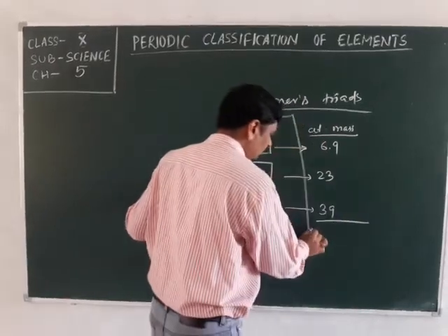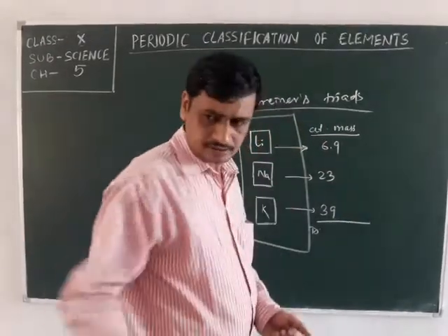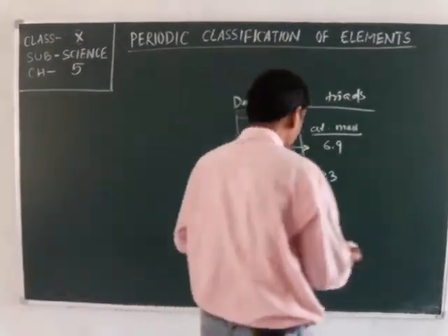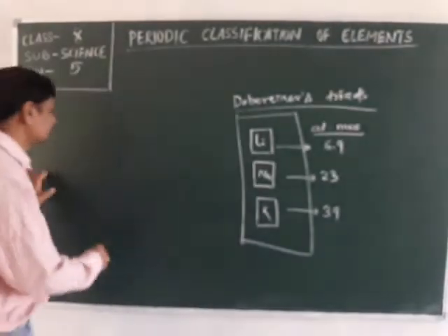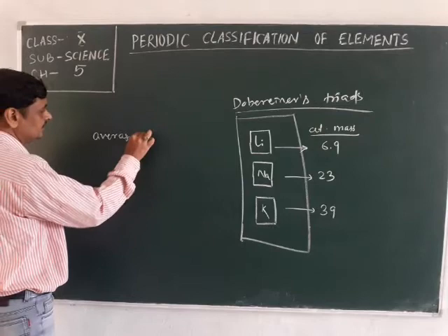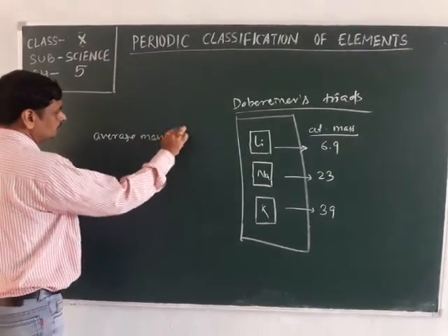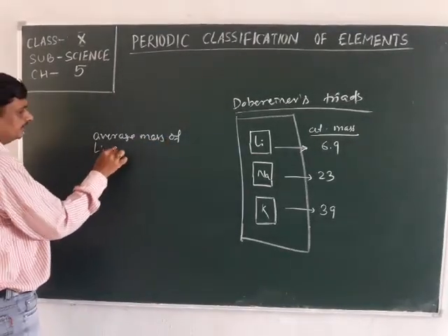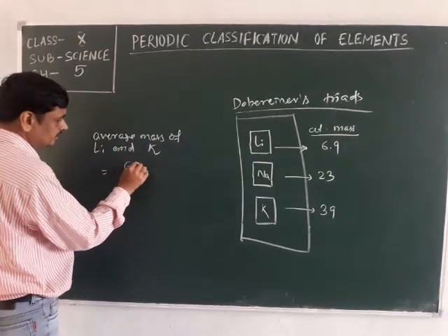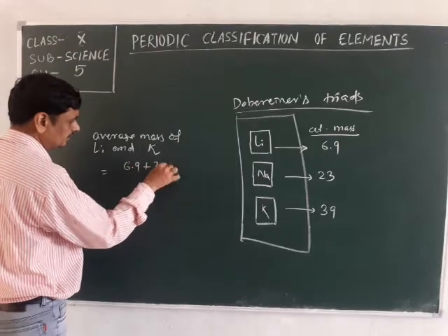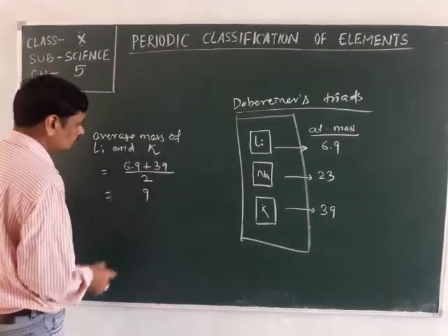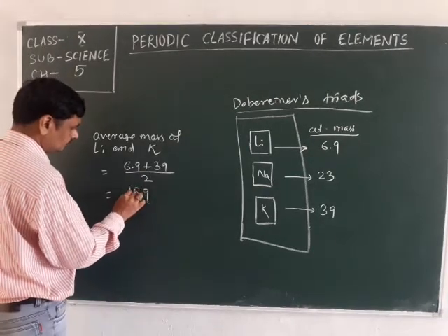Now the average mass of lithium and potassium is 6.9 plus 39 by 2.